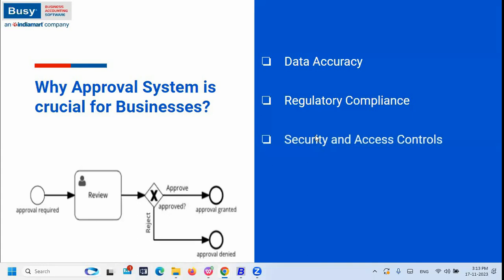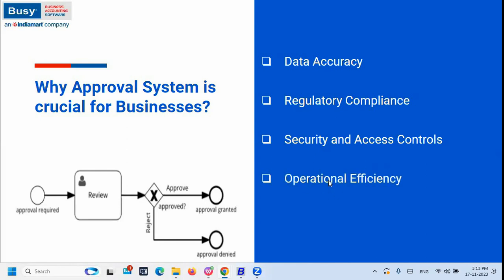So next is security and access controls. In the approval system, if you are using it with Busy, then your data is more secure, and you can also access the data and control your data, right? So this is one point.